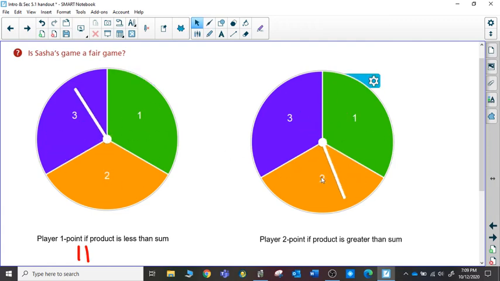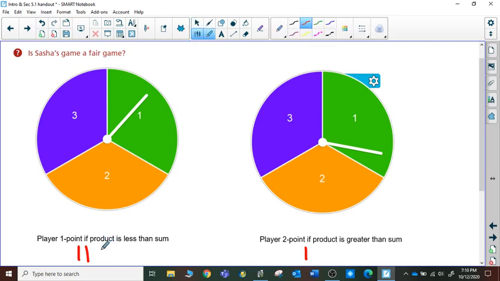This time a 3 and a 2. The product is 6 and the sum is only 5. So this time around the product is greater than the sum. So player 2 gets a point that time. We'll do one more. A 1 and a 1. Product is only 1, whereas the sum is 2. That means that player 1 gets a point.